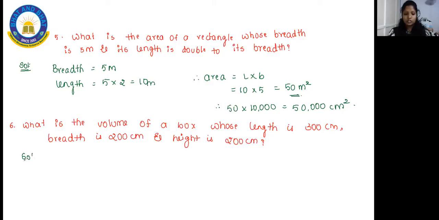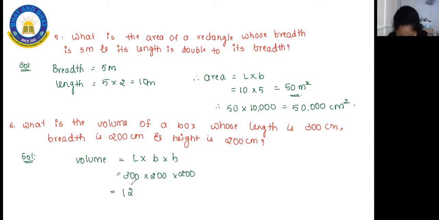So let us go with the solution. So let us find the volume of the box. Volume is equal to length into breadth into height. Length is 300, breadth is 200, height is 200. So when you multiply all these things, you will be getting nearly 1 crore 20 lakh. This is in centimeter, and when you divide it by 1 lakh, you are going to get the answer of 12 meter cube.